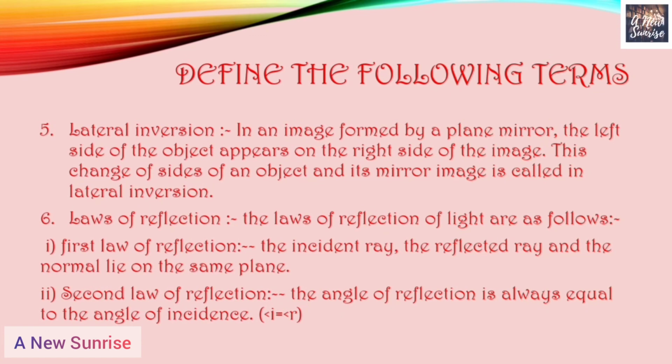Lateral inversion. In an image formed by a plane mirror, the left side of the object appears on the right side of the image. This change of sides of an object and its mirror image is called lateral inversion. Laws of reflection. The first law of reflection is that the incident ray, the reflected ray, and the normal lie on the same plane. The second law of reflection is that the angle of reflection is always equal to the angle of incidence, meaning that angle I is always equal to angle R.